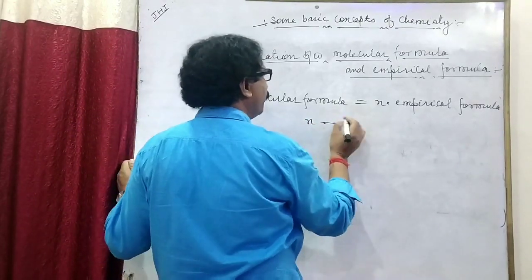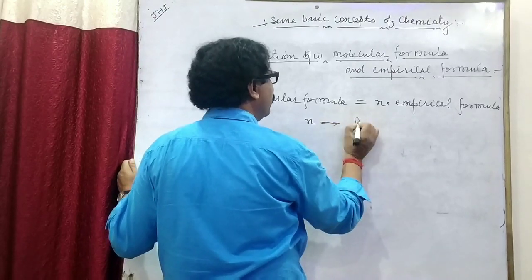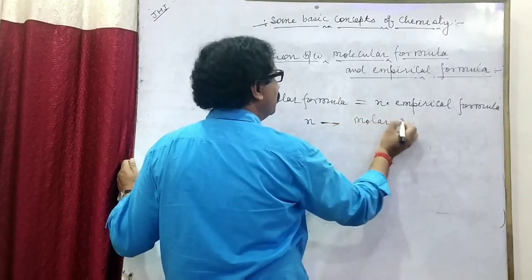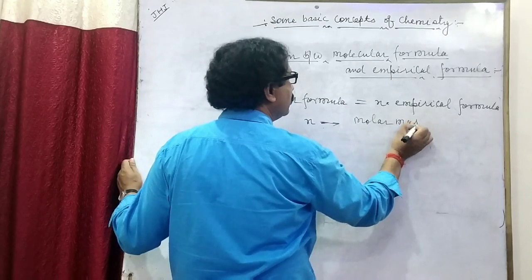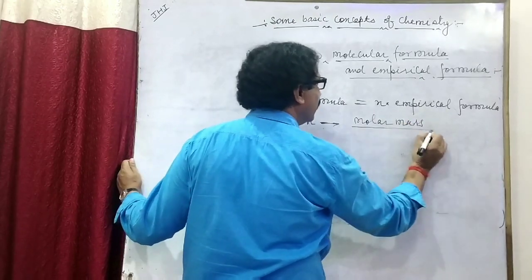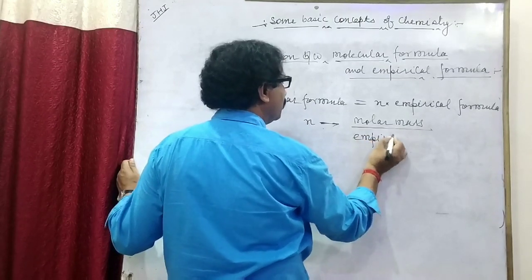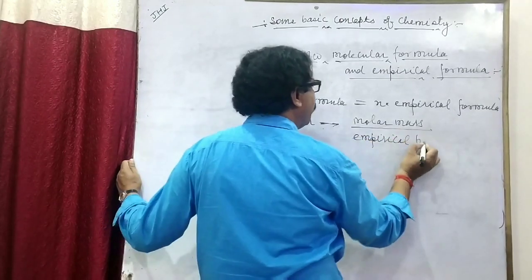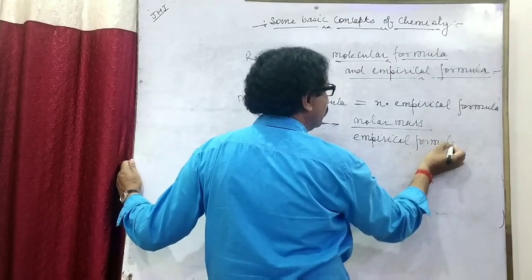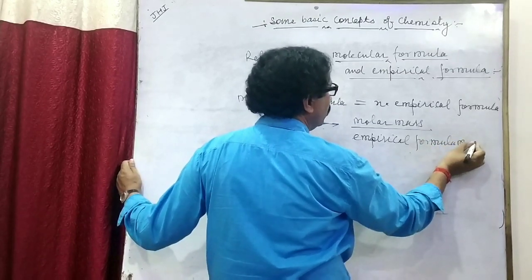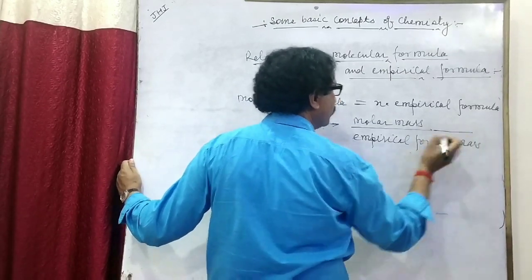N is the ratio of molar mass upon empirical formula mass.